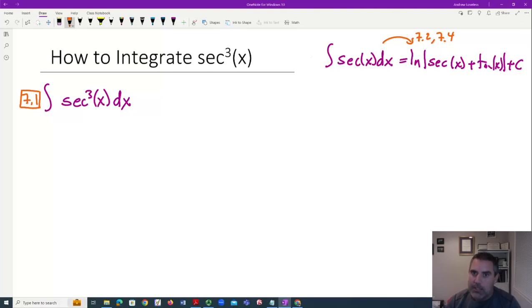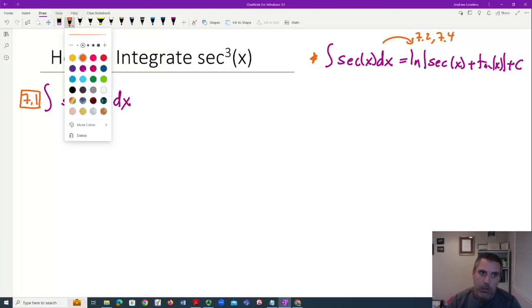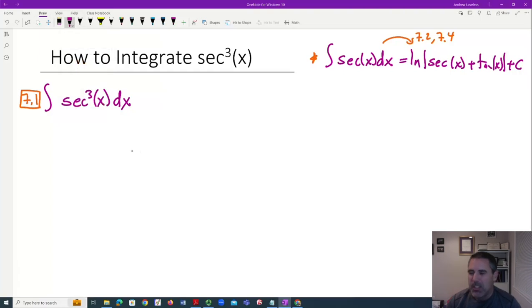If you take this as given and you use integration by parts, you can get secant cubed from secant. This illustrates another use of integration by parts. Sometimes we call these reduction formulas. Those of you that have taken some computer science, they're formulas that depend on the previous part and build. So if I know it for 1, then I know it for 3. And if I know it for 3, I know it for 5.